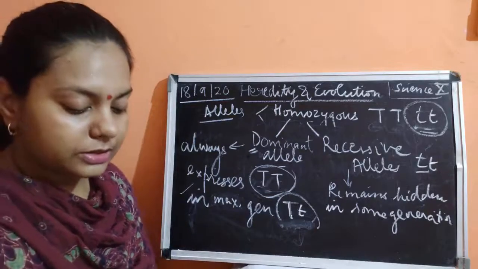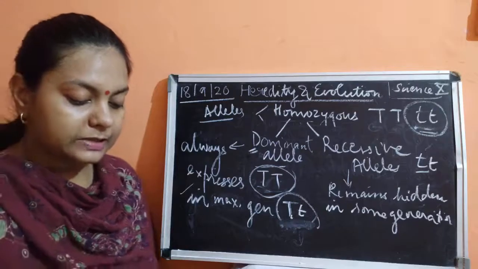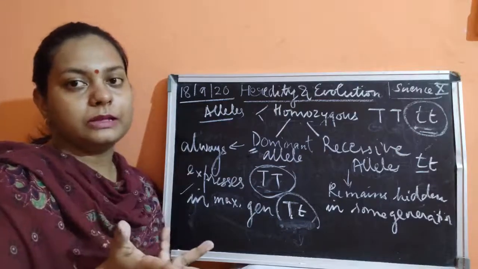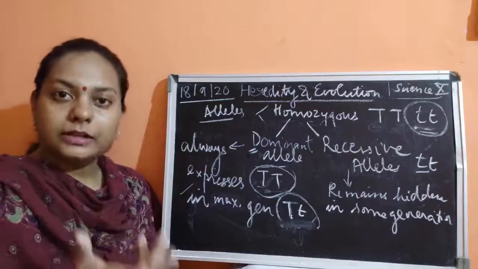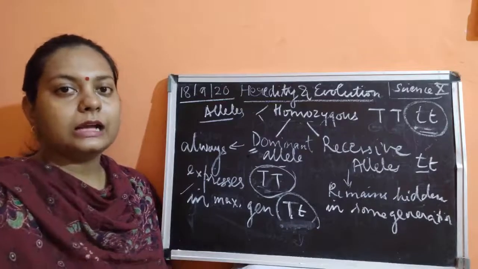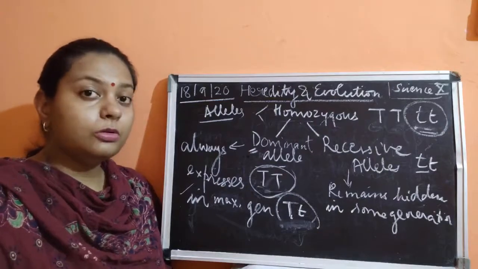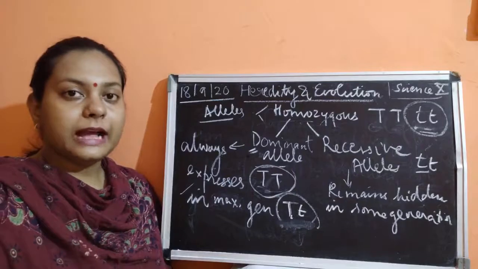So we talked about the dominant trait. The eye color which is expressed in the maximum human beings, you can see that most human beings have either brown or black eyes. So brown and black are the dominant eye color traits. But blue eyes are not in all. Some people have blue eyes.